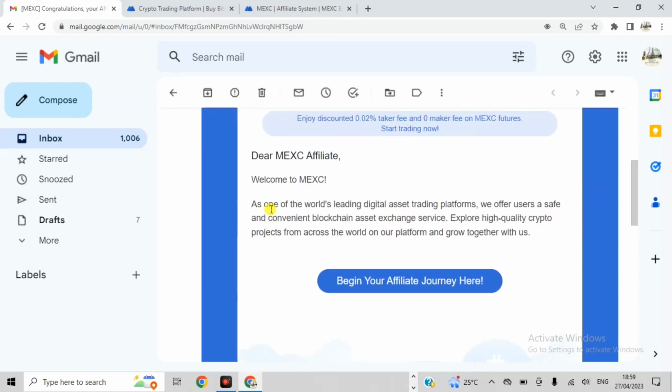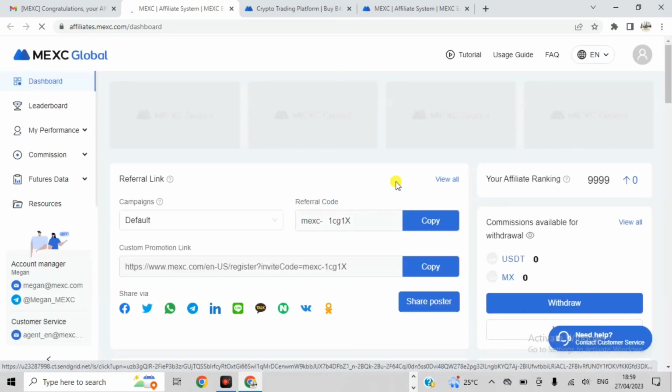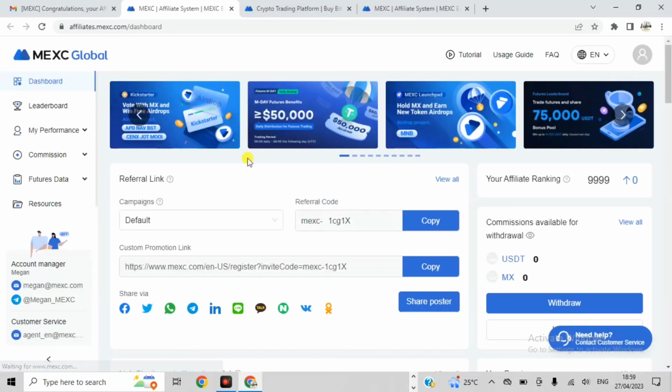Then can you see, as one of the world's leading digital asset trading platforms, we offer users a safe and convenient blockchain asset exchange service. Explore high quality crypto projects. So let me just try to log in. Can you see, begin your affiliate here? I'll just click on login to log into my account. All right, it's very amazing. Can you see the system has already logged into my account successfully? Wow, this is my affiliate link. I'll just click on copy.